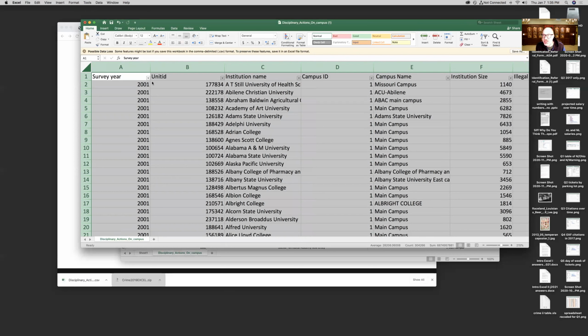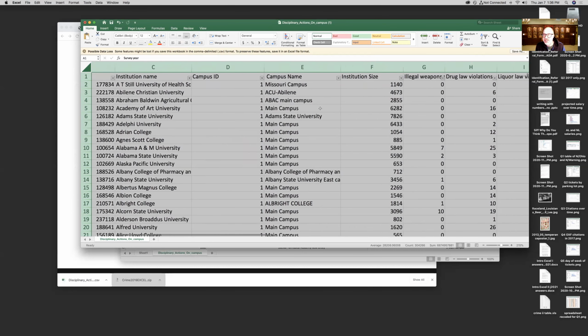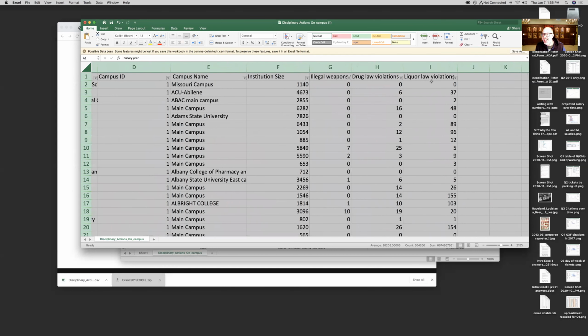For example, if Miami had a big increase in disciplinary violations for liquor laws, that could well mean a change in policy regarding enforcement. It could reflect policy changes like requiring students to live on campus, or regulations regarding RAs.